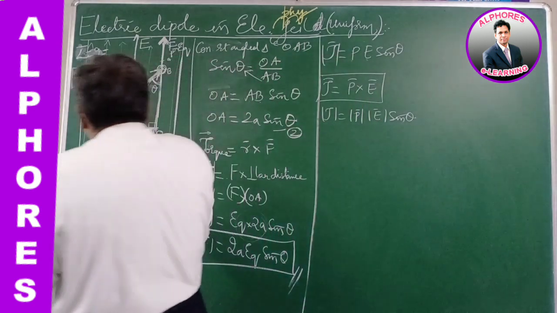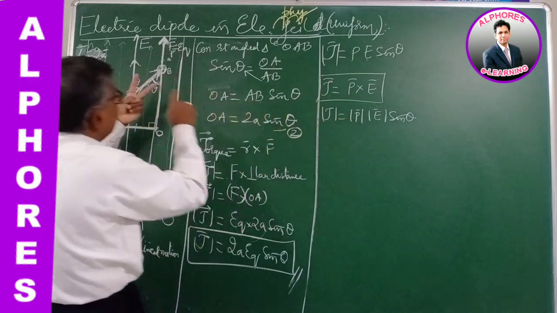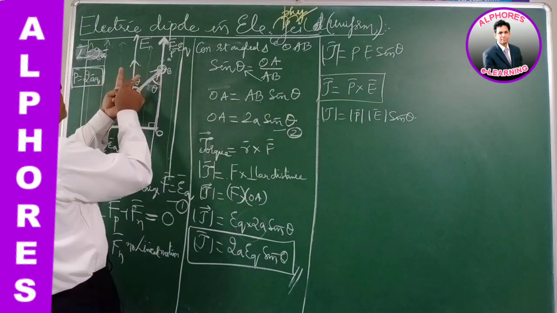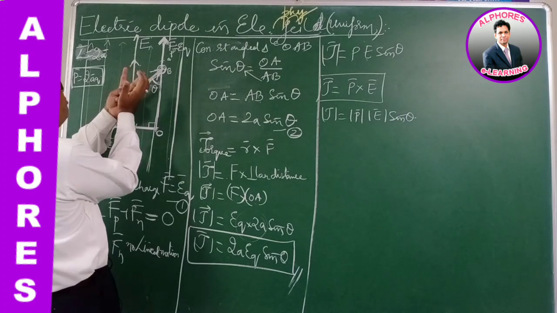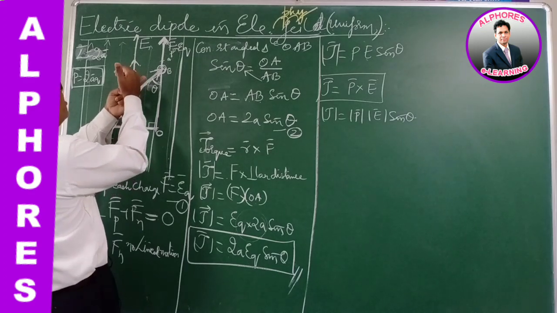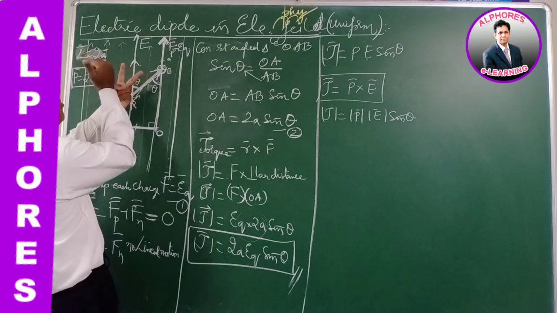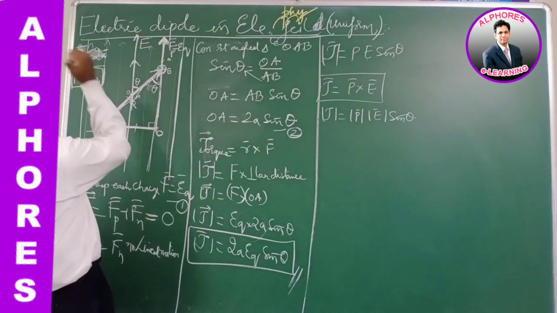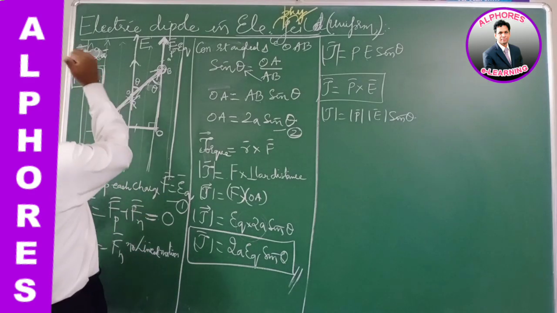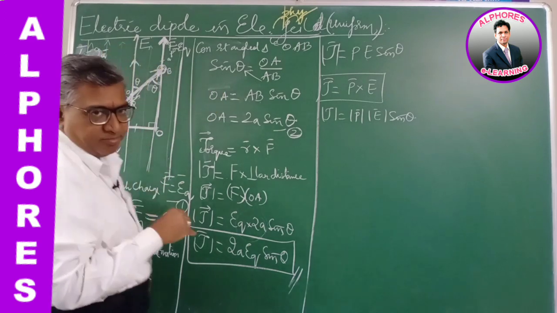Similarly, if I imagine this is P bar, this is E bar, torque is P cross E. So P to E, first vector P, second vector E. If I imagine the folding of the four fingers denotes the angle from the first vector to the second vector, then the thumb denotes the direction of the cross product. So the torque is perpendicular to the plane of the dipole and the electric field.